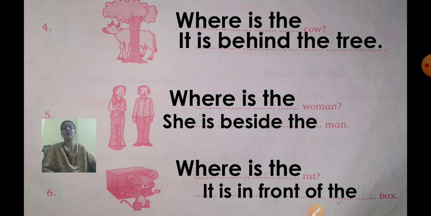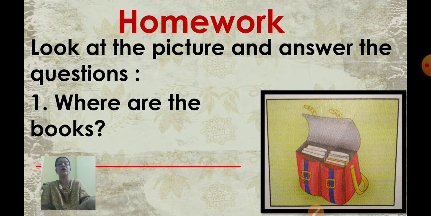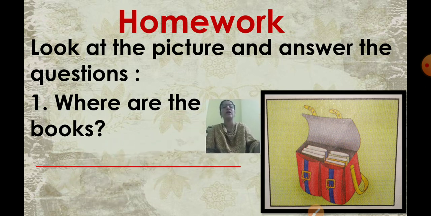So children, we are finished with the active English workbook. So you are going to write all the questions and the answers in good handwriting neatly, okay? Now I am going to give you the homework, okay? What we have learned today, some questions I am giving you, and you are going to write this in your home book, okay? Don't draw the picture, just write a head question and then write the answer in a full sentence. We will discuss the answers, okay?